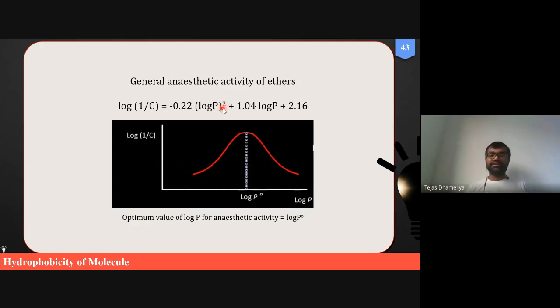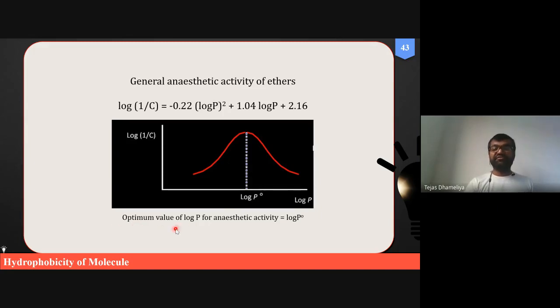So what does it mean? The square means that the more we increase log P, the more a double-fold reduction will be observed in biological activity after a certain value. That's why they have categorized the optimum value. Optimum value means there should be a certain threshold, a limit. The moment you exceed the threshold, you will observe a drastic change in your results, right?